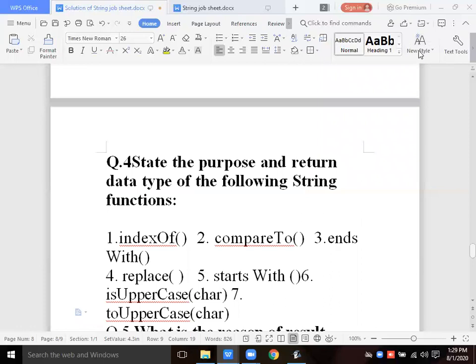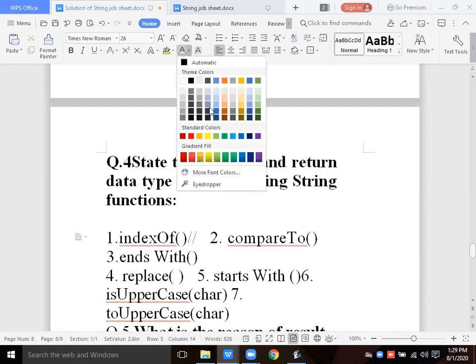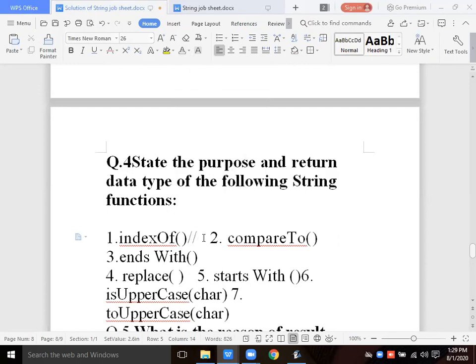Yes. Now the indexOf. Purpose: used to return the index of the given character. And data type, here I am writing the data type only. What is the data type for this?